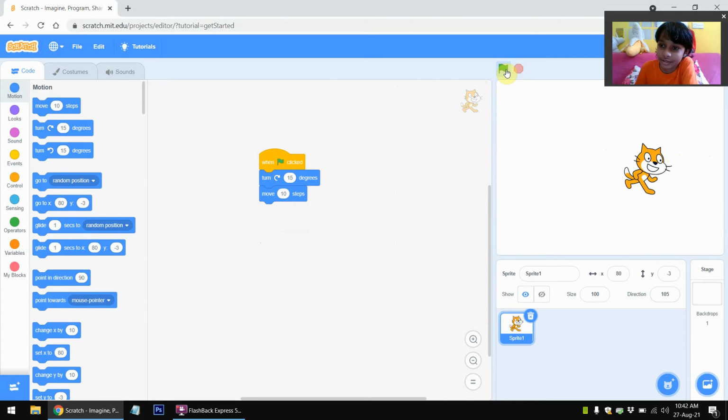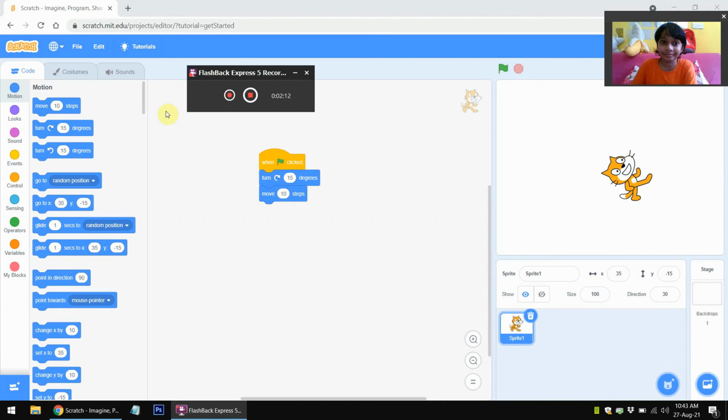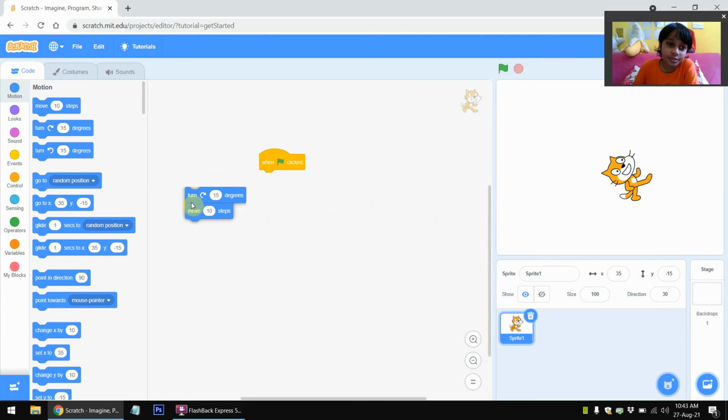You can do this, and then it moves the cat like a circle. If you repeat it, you can even repeat pressing the flag and it will make the cat draw a circle. Next up, now we can get rid of this block. You just move it and then pull it out, and the block will disappear.